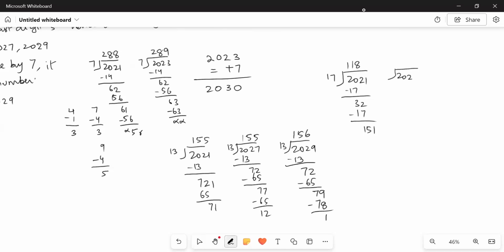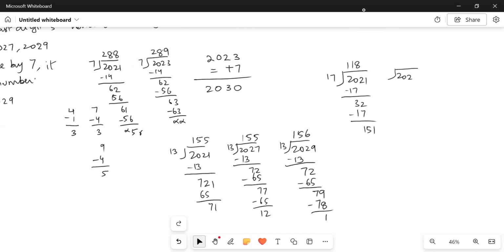So if you check them out in this way, students, you'll find out that none of these is divisible by 17. And similarly, let's check if any of them is divisible by 19. So none of them is divisible by 19 either.